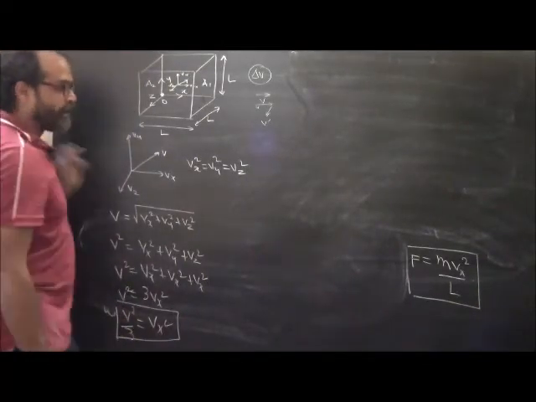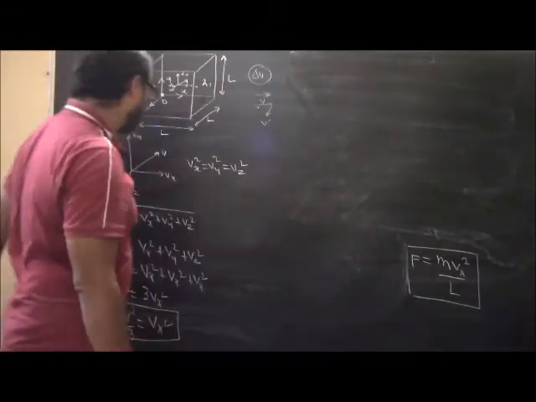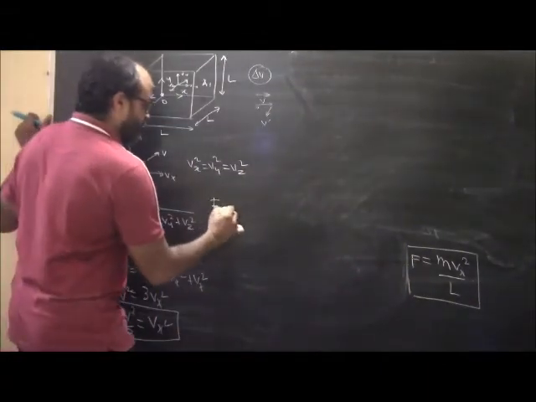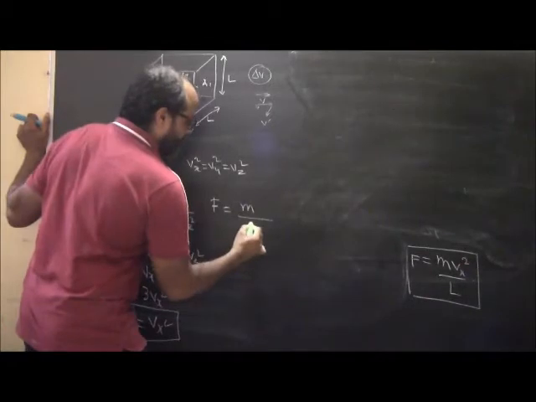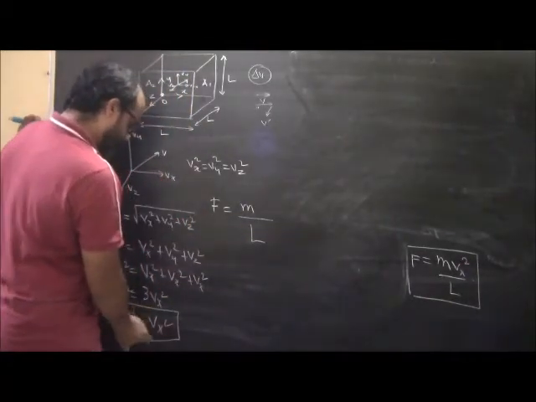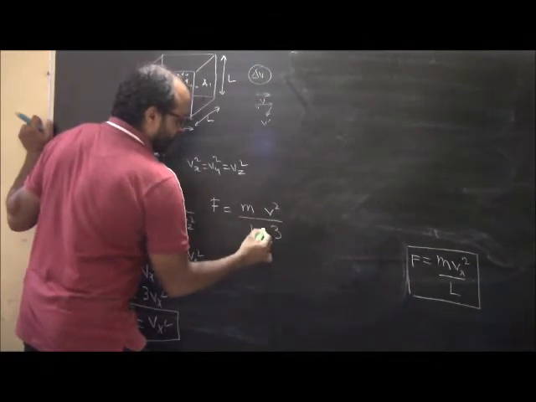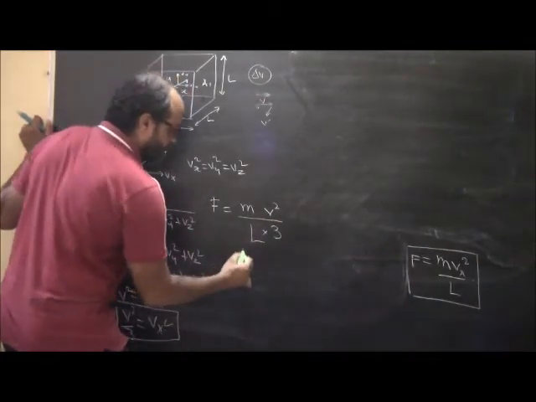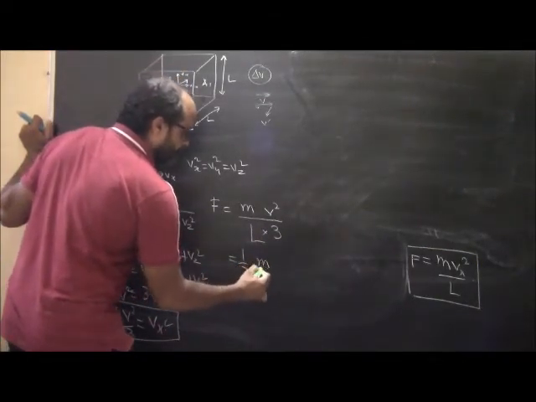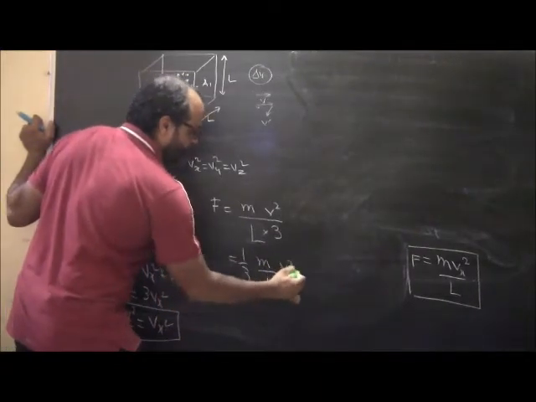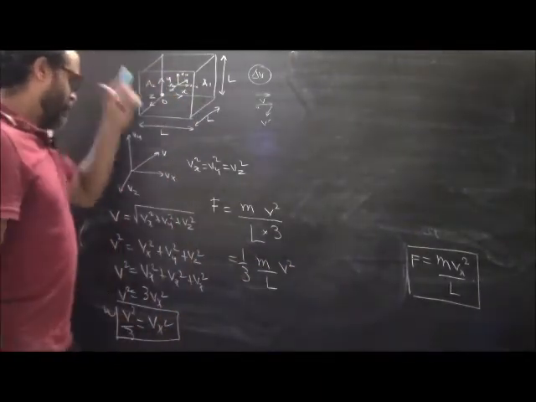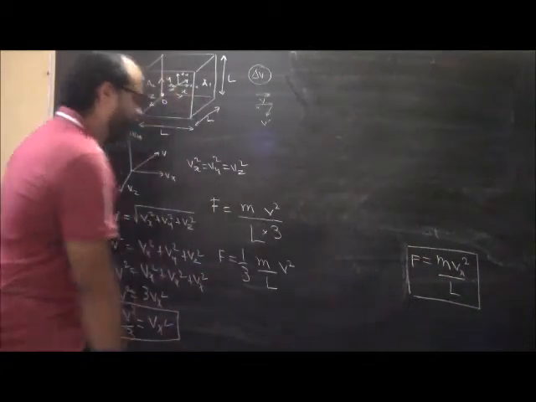Okay, so in this formula, we can put F is equal to m by L. In place of Vx square, what can we write? V square by 3. So this will be basically 1 by 3 m by L v square. Okay, so this is the force that is experienced by the wall.